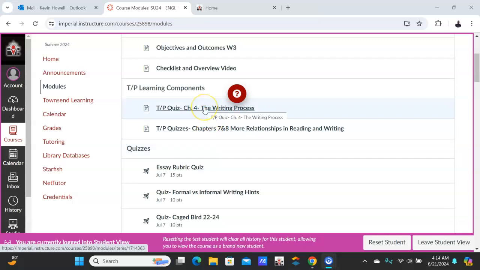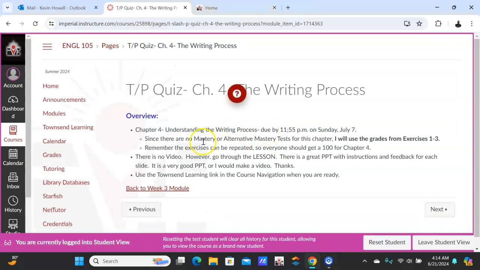So if you take a look here, I'm going to actually just go over to Townsend Press and talk about these. So obviously if you click here, the assignment's there. So this one states that there are no mastery or alternative mastery tests for Chapter 4. Chapter 4 is just basically the overview of the writing process. So you're only going to use exercises 1 through 3. And remember, exercises you can do over and over and over and get 100. Make sure you do those because some of the others, like the mastery test, can be a little more difficult.